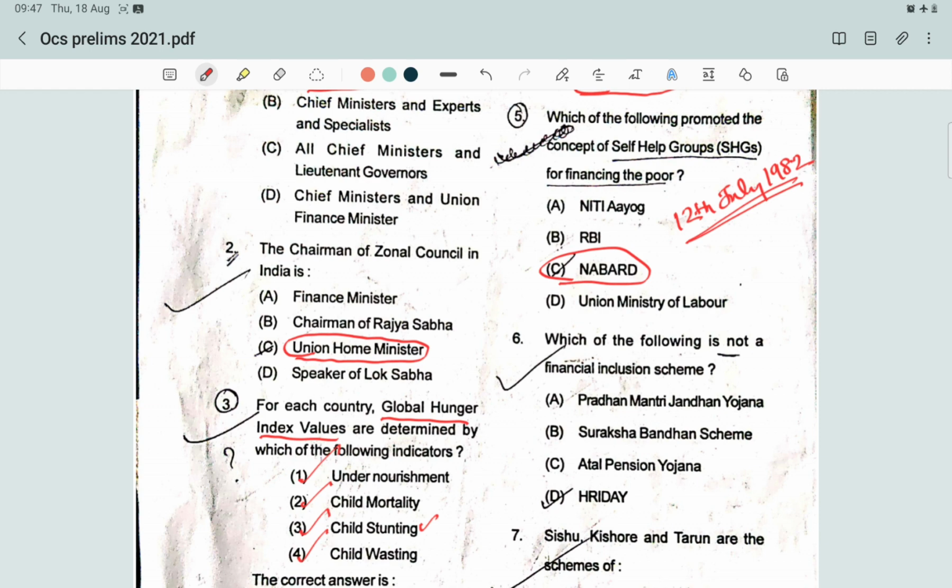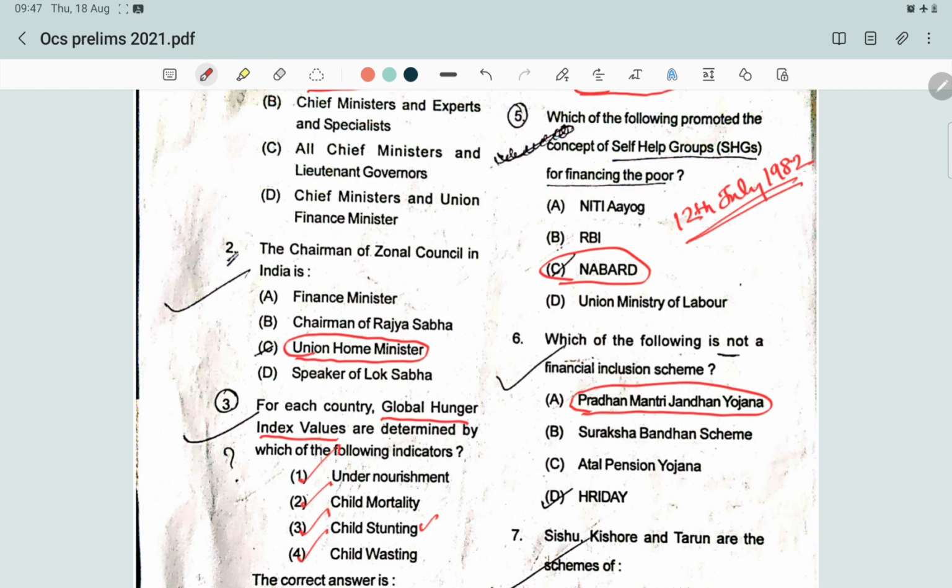NABARD replaced ARDC in 1982, and it developed the model of the self-help group. Next question: which of the following is not a financial inclusion scheme? There are 4 options, the first being Pradhan Mantri Jan Dhan Yojana. So let's see what Pradhan Mantri Jan Dhan Yojana is.